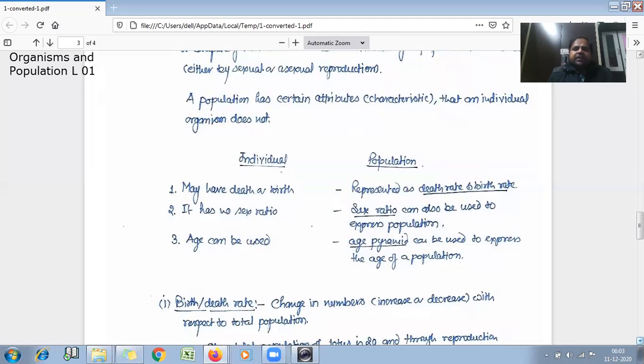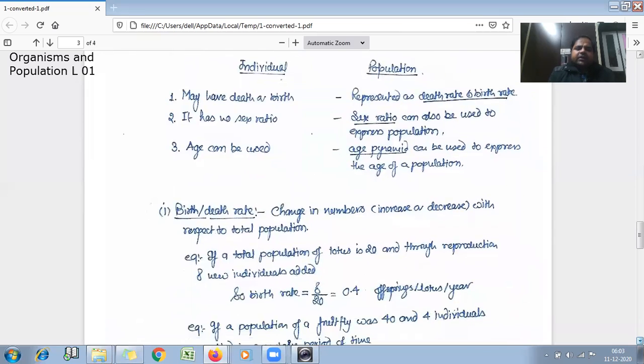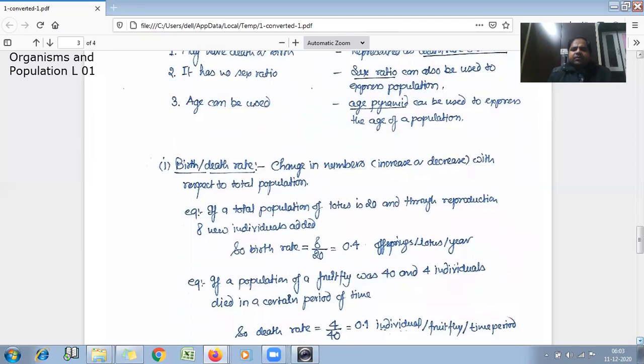Now we'll see details of population attributes one by one. The first is birth or death rate. So change in numbers, either increasing or decreasing, with respect to the total population. For example, if the total population of a lotus is 20, and through reproduction 8 new individuals have been added, the birth rate will be the new ones by the previous ones, 8 by 20. So here the birth rate will be 0.4 offspring of lotus per year.